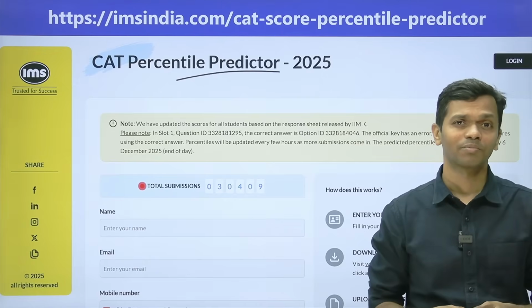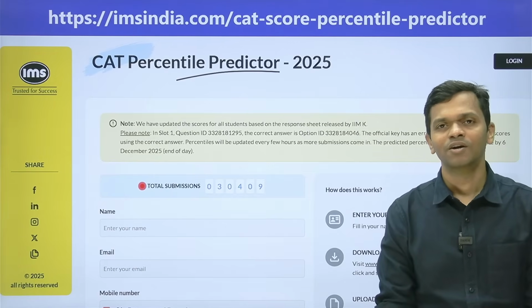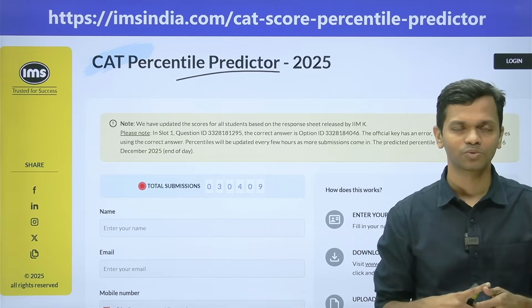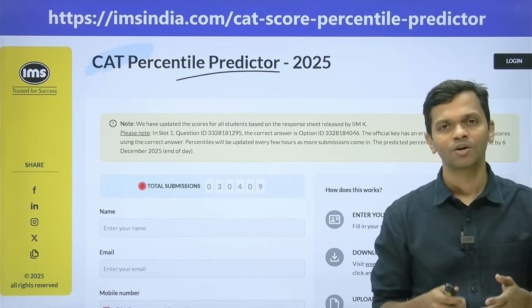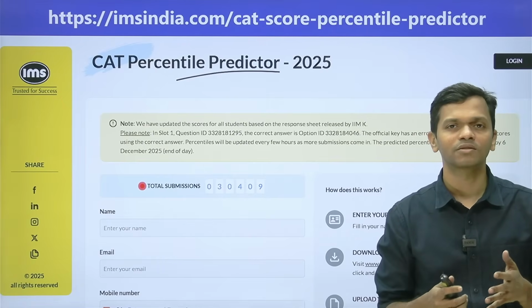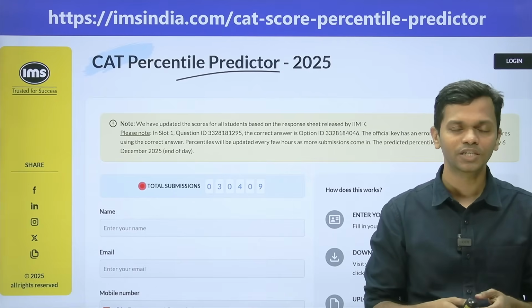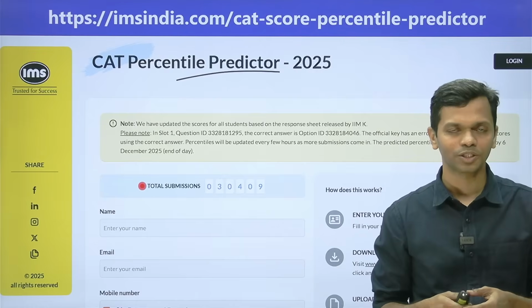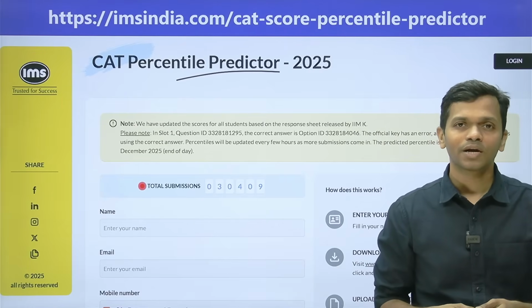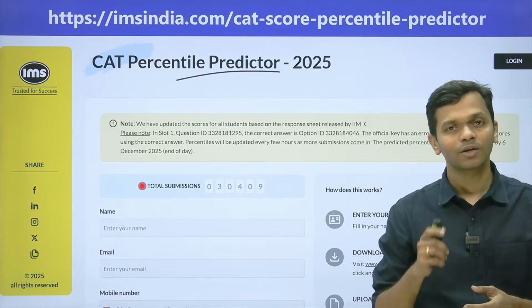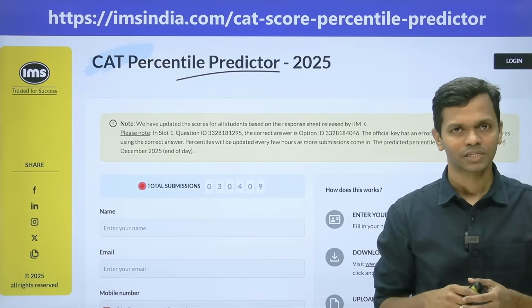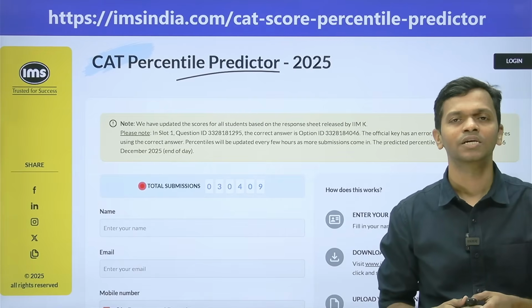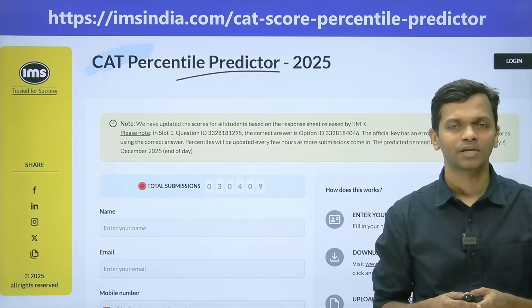Now, yesterday, of course, a lot of drama happened. I'm sure everybody is aware of it. Firstly, IMK released the response sheet. The response sheet had issues when it comes to the TITA questions in the quant section for everybody. So whoever checked their scores or the response sheet yesterday were not able to see any right answer for the TITA questions in QA. So today morning, IMK realized that and they fixed it, but that URL is different from the URL which was there yesterday. So the way we fixed it is that we have mapped the right answer key at the backend.